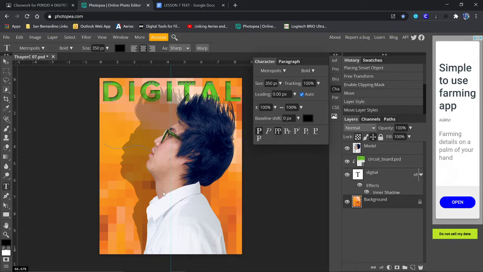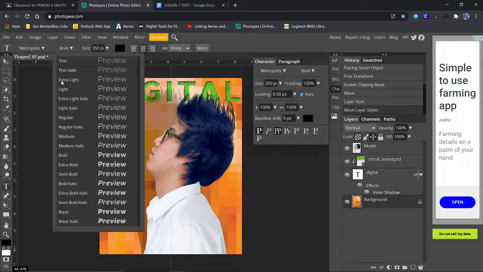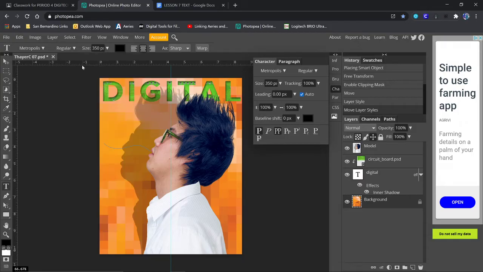Now we're not going to go into creating paths in this lesson, but we're going to show you how to work with them. So you already have one there. We do need to make some changes though. We can't use this same size because it's too big. So we're going to change the bold to regular. The size is too big. Let's take it down to 40.